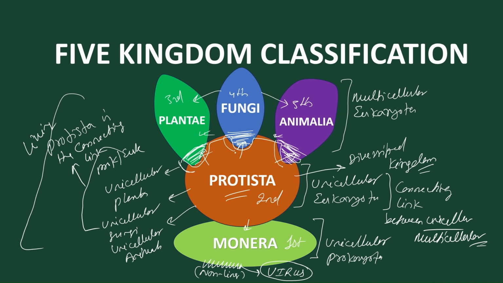Why? Because mostly plants, fungi and animals are multicellular eukaryotes, but those parts which are present inside Protista are the groups which contain unicellular plants, unicellular fungi and unicellular animals. So we'll discuss the details later. So this is all about the 5 kingdom classification given by R.H. Whittaker.